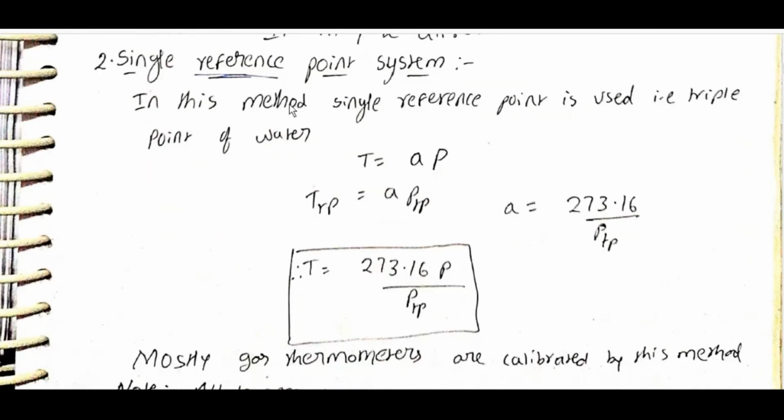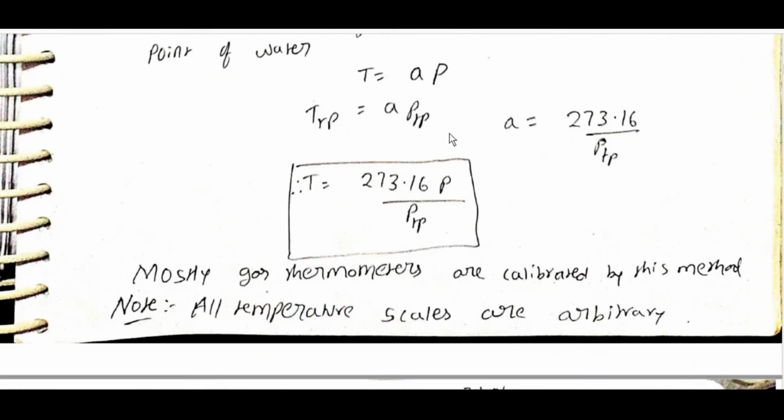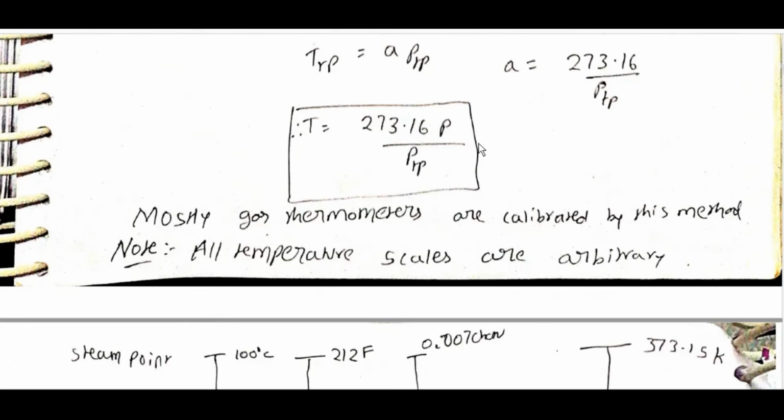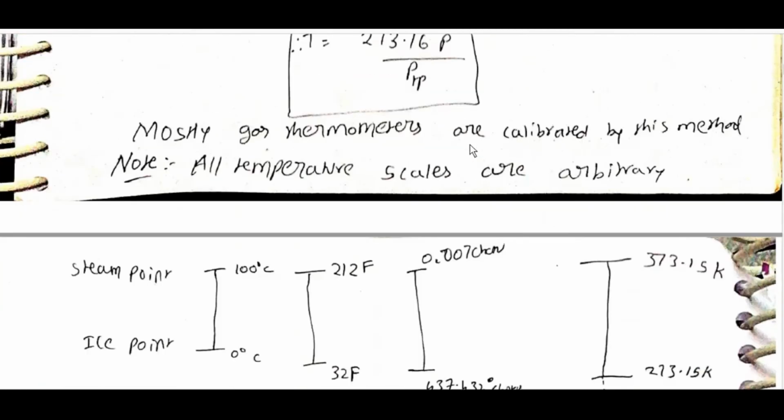In this method, a single reference point is used, that is the triple point of water. T is equal to AP, T triple point is equal to AP triple point. A is equal to 273.16 by P triple point. T is equal to 273.16 P by P triple point. Mostly gas thermometers are calibrated by this method.